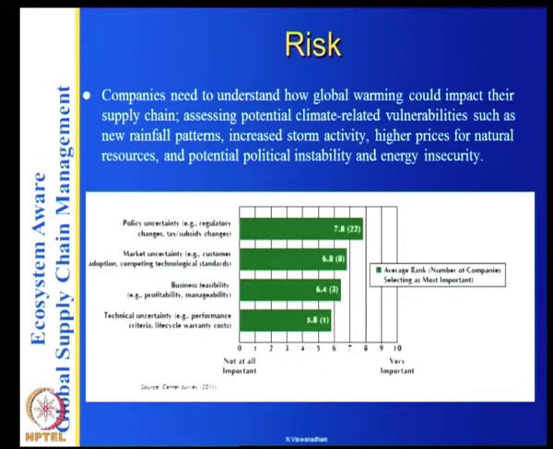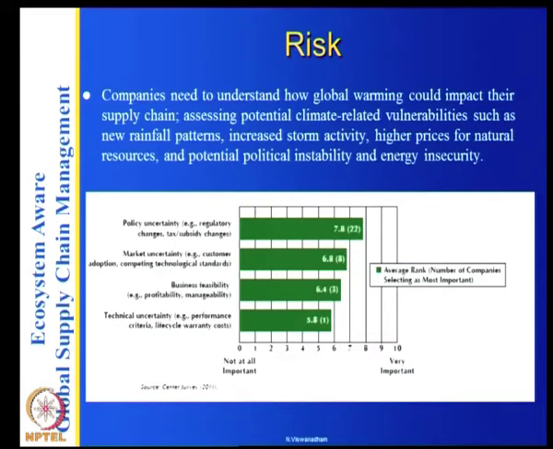Then there is business feasibility, profitability and manageability. You can have all the innovations in the world for green, but are they feasible? Are they business friendly? Can you make money out of this? Will your customers like this? Technical uncertainty covers performance criteria, life cycle, warranty costs, and so on.